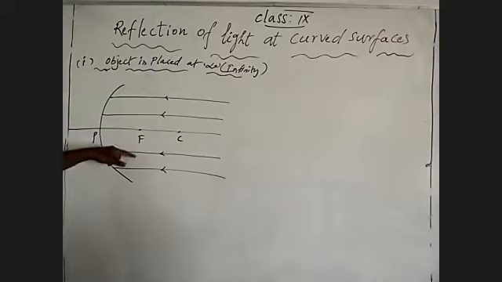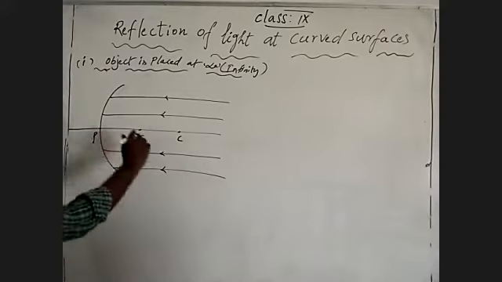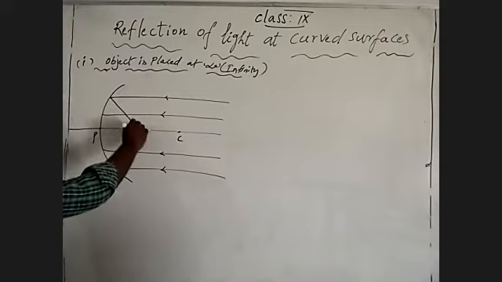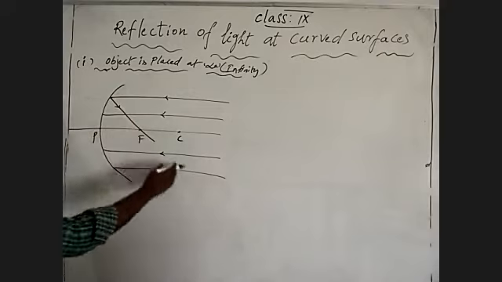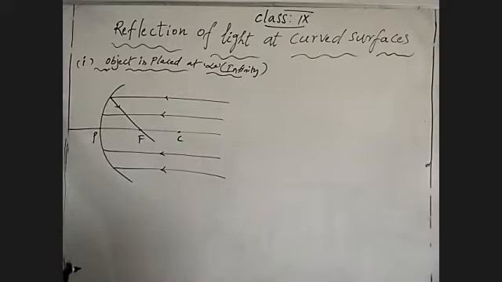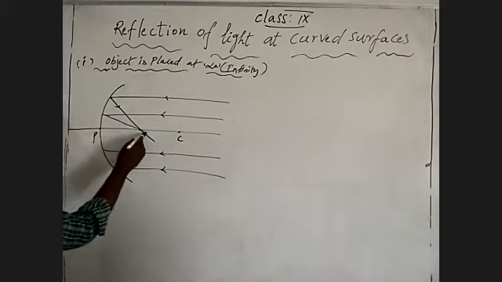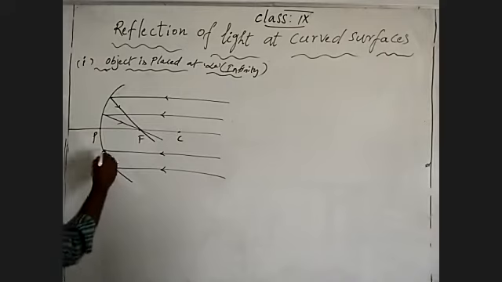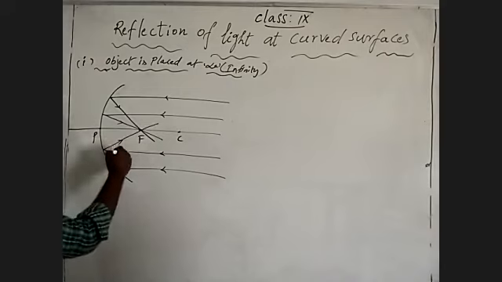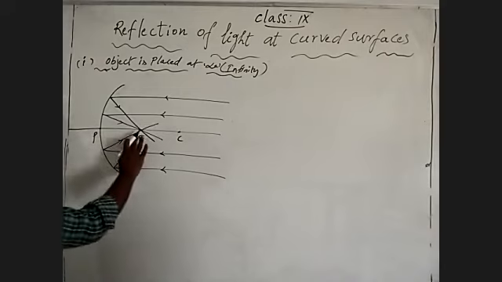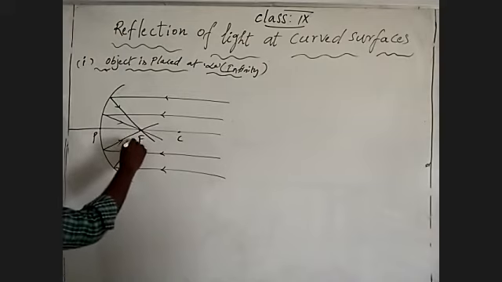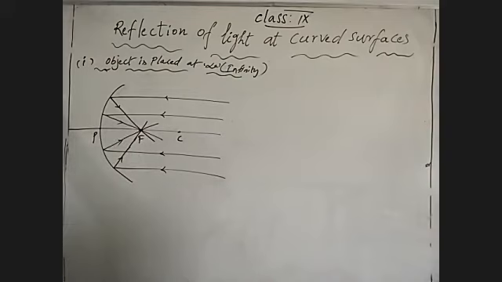A light ray which is parallel to the principal axis takes a reflection through the focus. You can extend, but I'm not going to extend now because it makes some disturbance. Then one more from down, and by taking a ruler we can draw perfectly. See, the parallel beam of light is taking reflection through the focus.